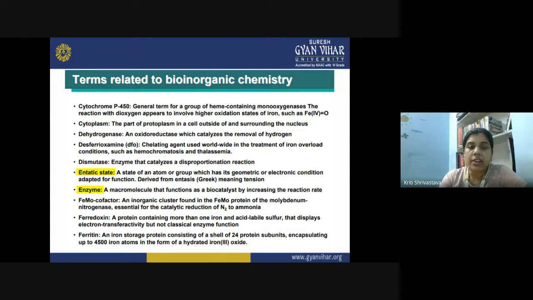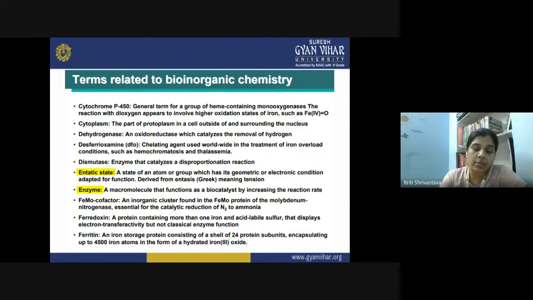Then we have dehydrogenase. This is an oxidoreductase which catalyzes the removal of hydrogen. As the name suggests, it means removal of hydrogen, and A represents an enzyme.